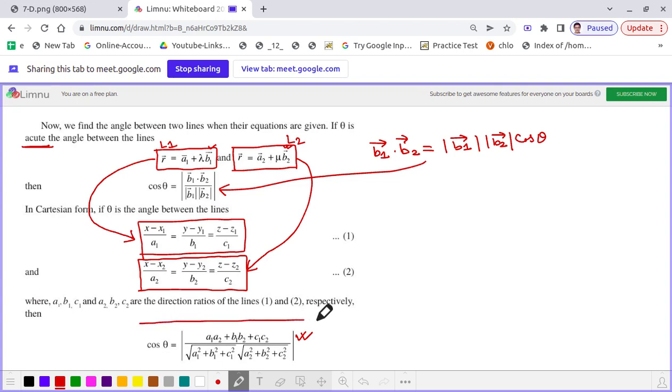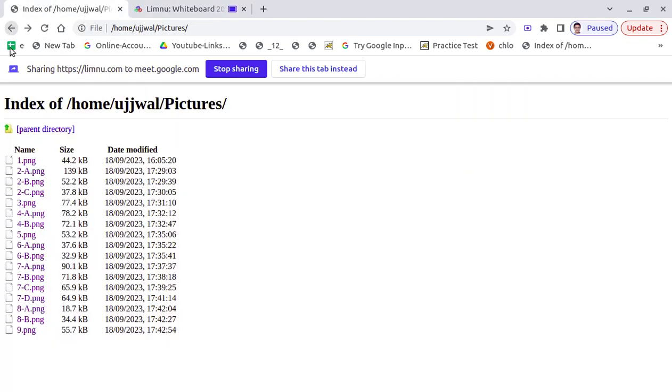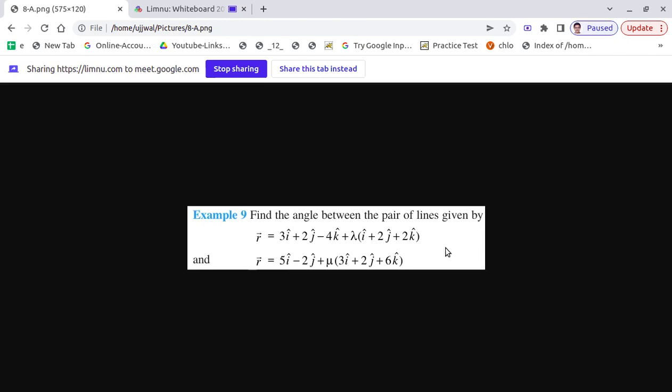So this is the value of the cosine when the equation is given in the Cartesian form, and this is the value of the cosine when the equations are given in the vector form. Okay, dear students, so now let's solve a couple of questions quickly.